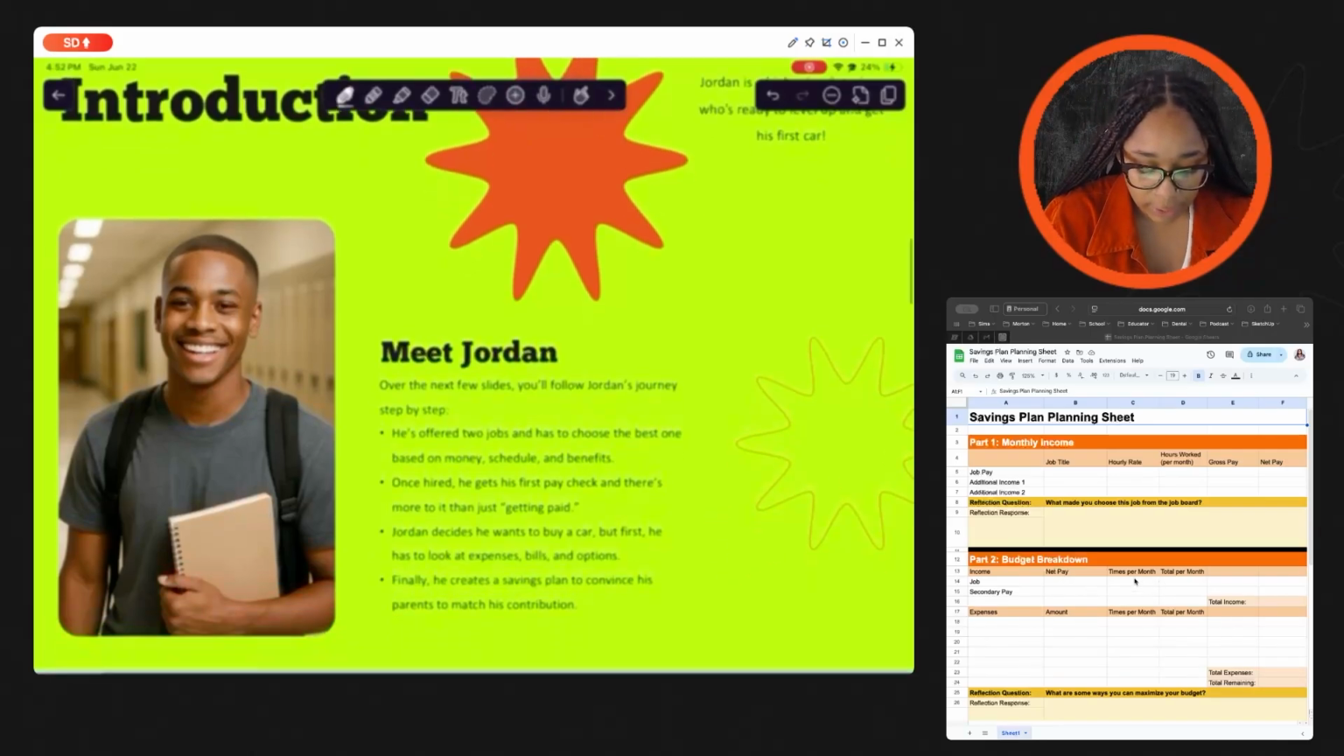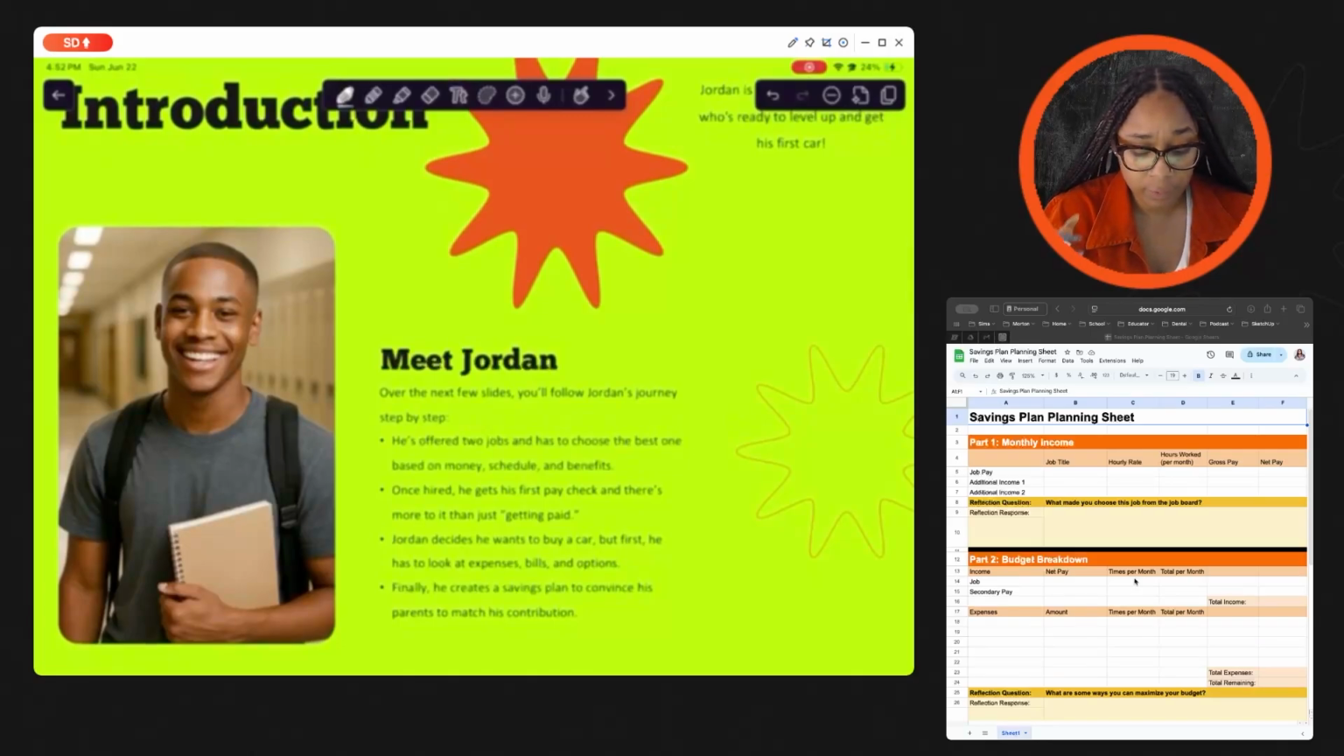But Jordan here, he's been offered 2 jobs, and he's also applied for a third, and he needs to choose the best one based on the money that he will earn, the schedule, and the benefits. Remember, he's in high school. You can't miss school because you need to work. Once he's hired, he's going to get his first paycheck, and there's more to it than just getting paid.